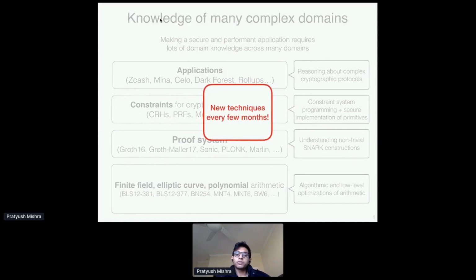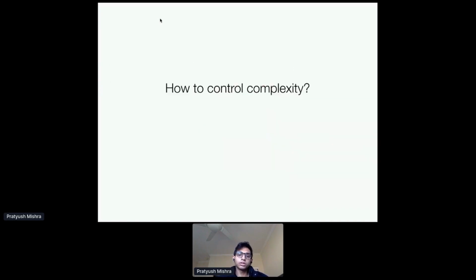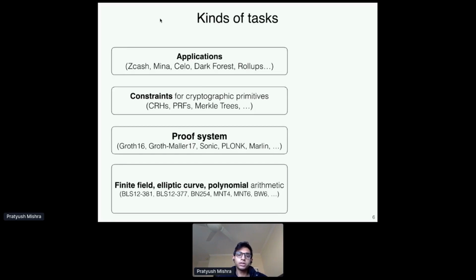And this is made worse by the fact that every few months there are new techniques popping up, right? The SNARK that you're using now might become completely outdated 6 months down the line. All right, so how can we control this complexity? How can we simplify the job of people working with SNARKs so that anybody can contribute? So let's try this tool that everybody loves. It's called abstraction. And let's zoom out from these 4 domains and try to abstract away some common properties that you want for each of the roles within the ecosystem, right?